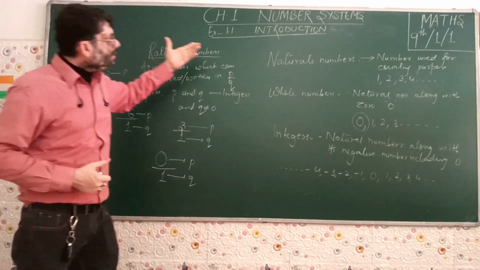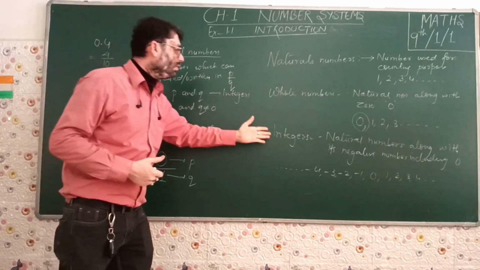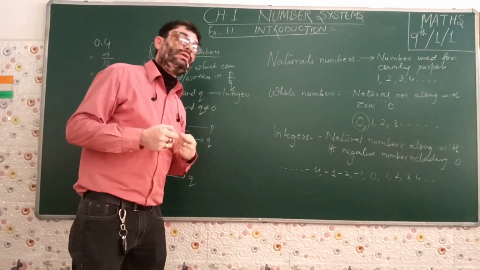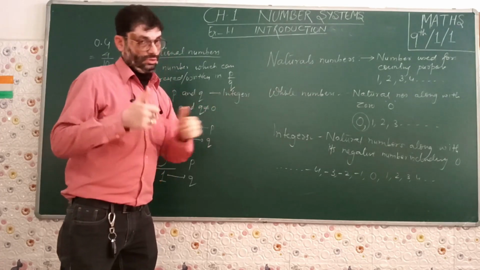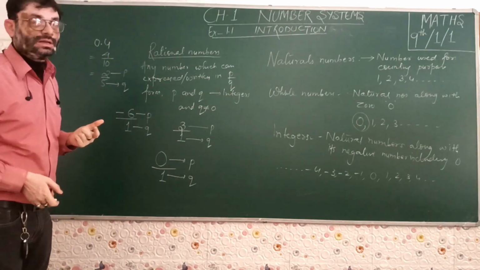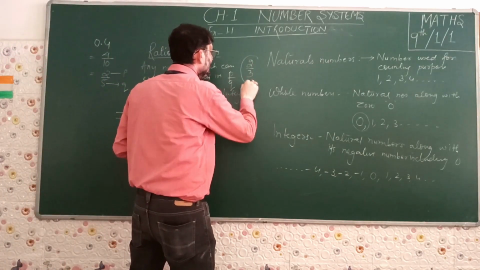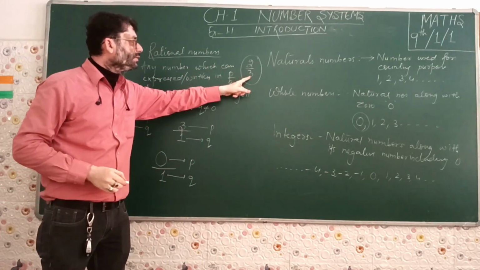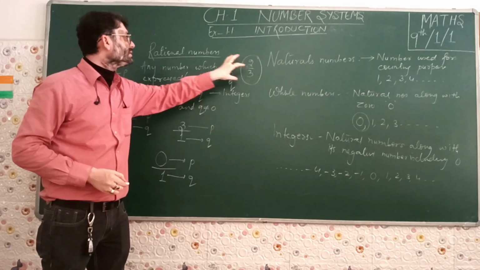Then, if all natural numbers are rational numbers, all whole numbers are rational numbers, all integers are rational numbers, can we relate in the vice versa form? Can we say all rational numbers are natural numbers? No. We cannot say all rational numbers are natural numbers. Example, we can take. Suppose we take a number 2 upon 3. This is a rational number satisfying the definition in the form of P by Q. P is an integer, Q is an integer, and Q is not equal to 0. So this is a rational number.